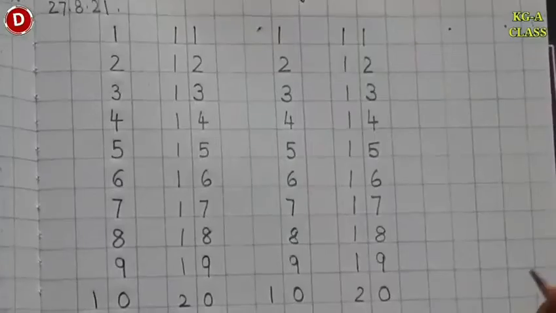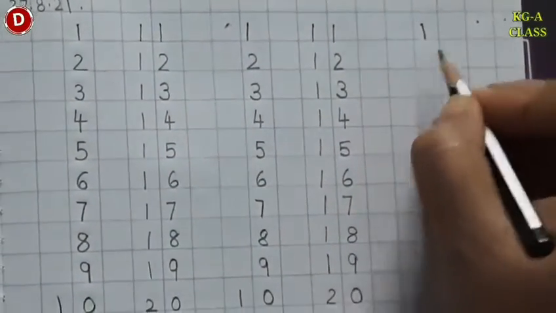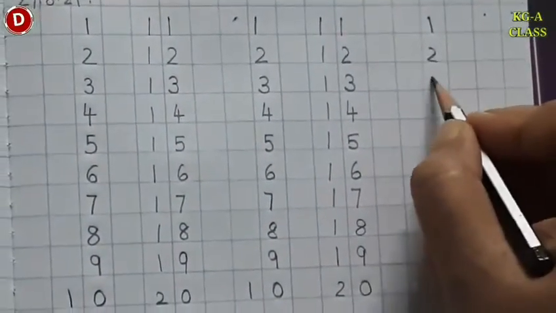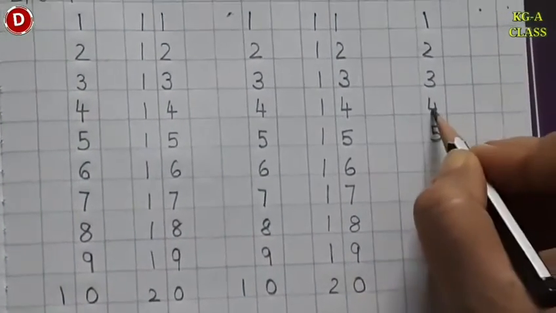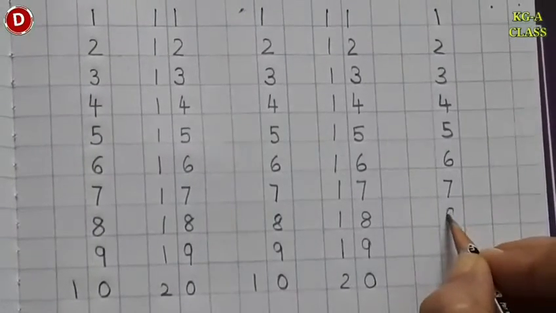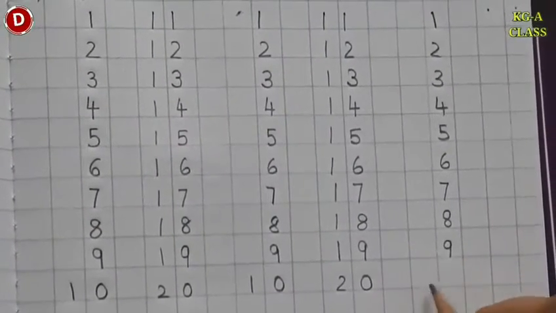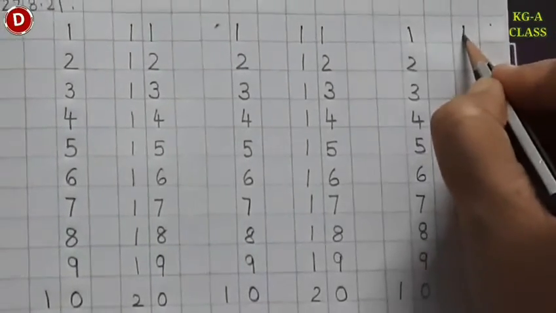So children, we have written 2 times. We can write one more time in this page. So let's write again. Leave the next 2 lines. 1, 2, 3, 4, 5, 6, 7, 8, 9, and then 10. After 10, children, 11,